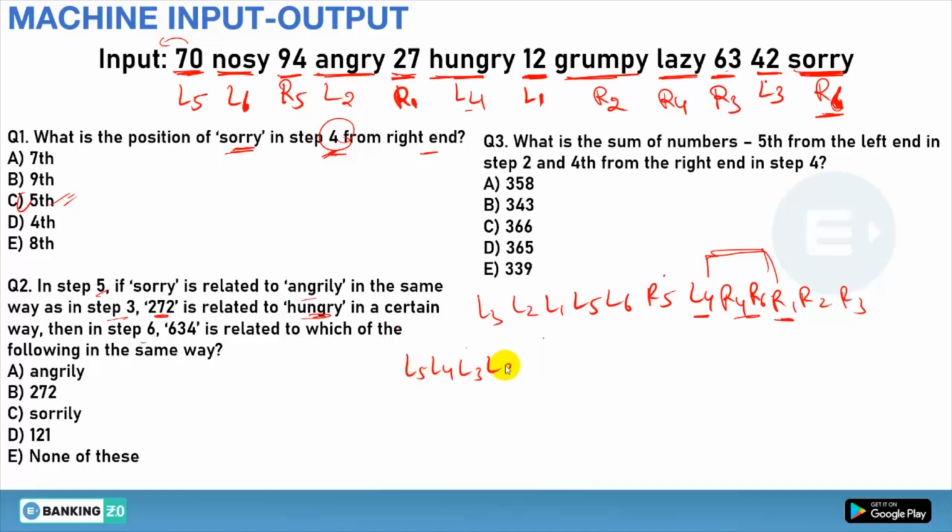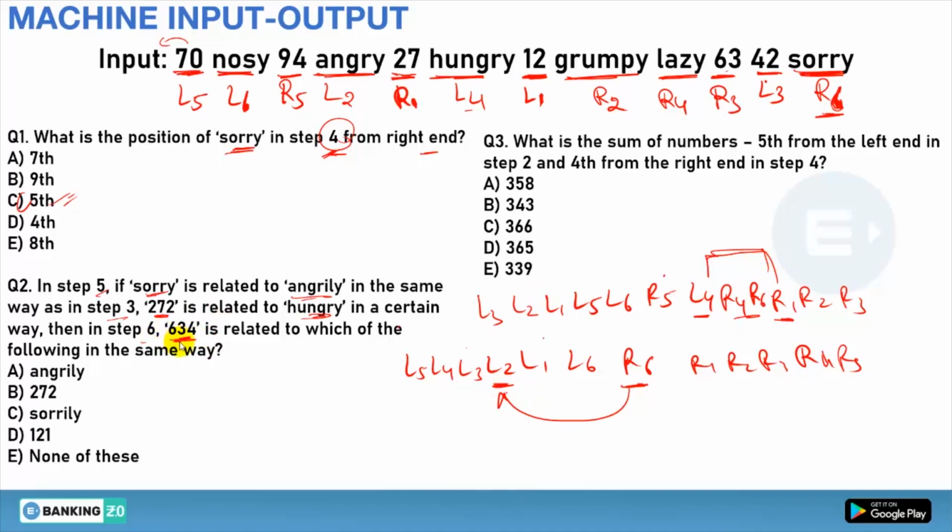L5, L4, L3, L2, L1, and R1, R2, R3, R4 and R5, and the remaining, that is L6, will come first and then it will be R6. Okay, done. Now we have to take the relation of Sorry and Angrily. So Sorry is R6, means this one, and Angrily is what? Angrily is L2. Again, second to the left of the first one, it is L2. Yes or no? Clear?